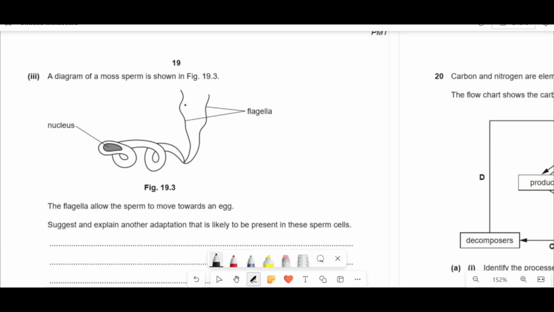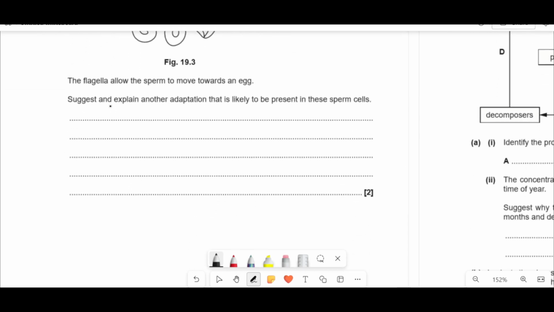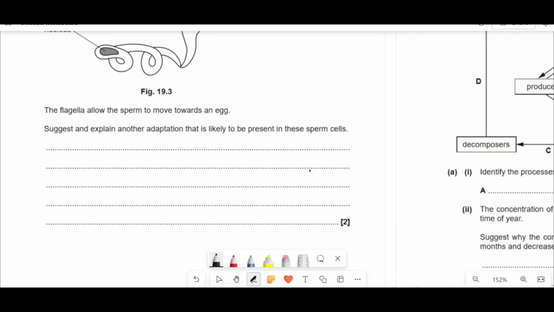The diagram of a moss sperm is shown. It's got a nucleus, and it's got a flagella. The flagella allows a sperm to move towards an egg. Suggest and explain another adaptation that's likely to be present. There's multiple things you can say. It has to break into the egg, so you could say it has an acrosome, which has enzymes to penetrate the egg. You can't say it breaks the egg cell wall, because it's not a plant, it doesn't have that. It's moving actively, so it's going to require energy, which means it's going to need more mitochondria, isn't it? So many mitochondria, so there's more ATP for movement. You can't just say what it is, you need to say why as well, and there you go.